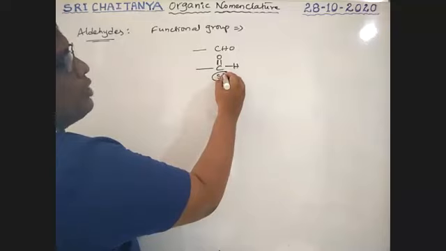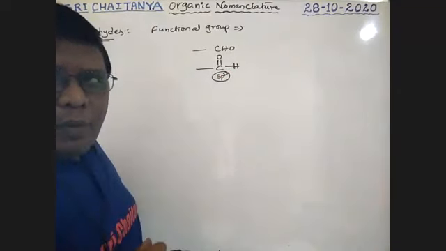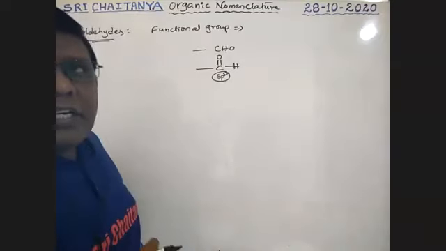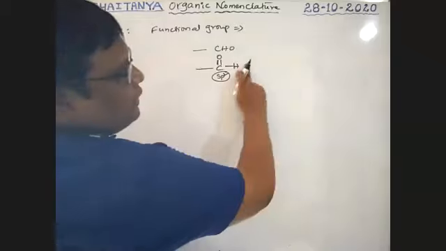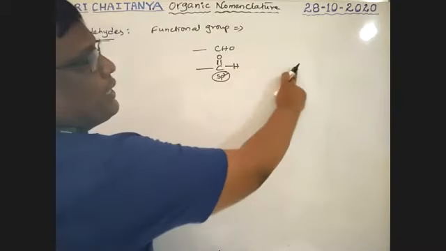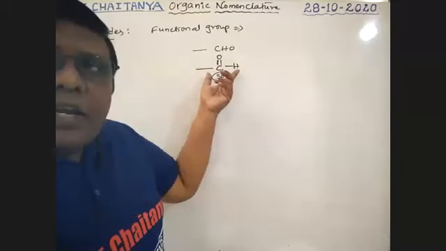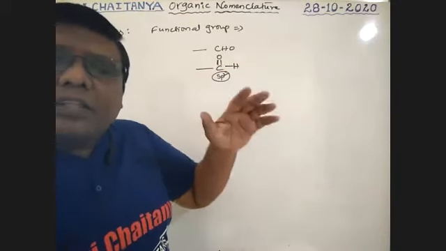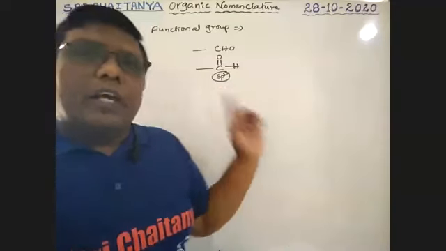Therefore, this carbon is sp2 hybridized. Please keep in mind, a double bonded carbon is always sp2 hybridized. Now, boys, continuation of the carbon chain is not possible here. Whenever the CHO group is there, the carbon chain is terminated. That is the last carbon.